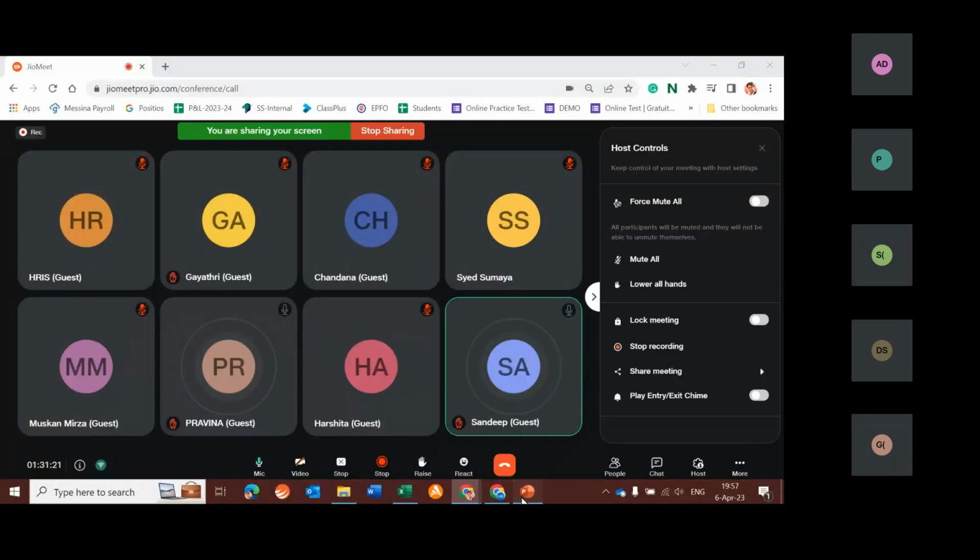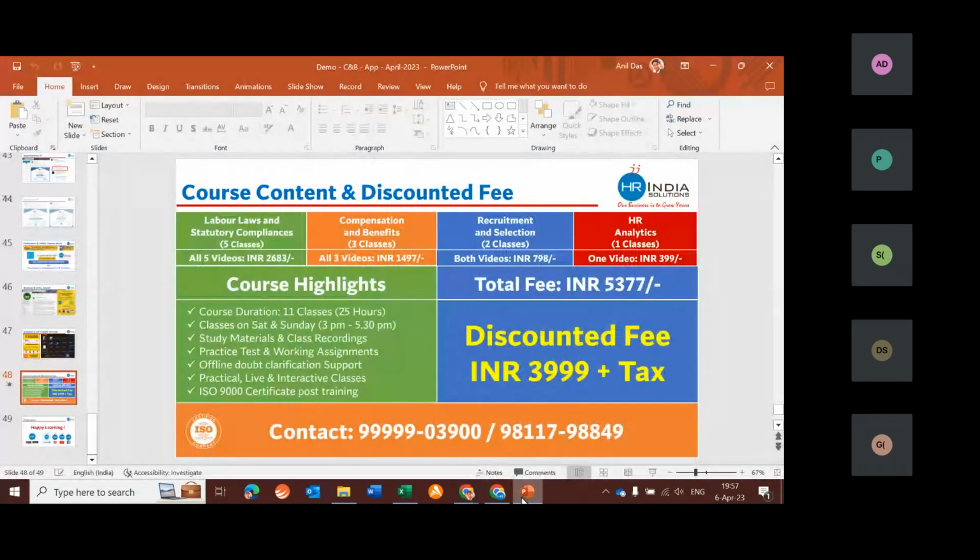Yes. So if I want to take the admission, I have to call that number. Yes, I will be sending you a WhatsApp message, and I will also send you a mail with the recording of today's class. So you will get my contact number. You can speak to me, and both the numbers are flashing on the screen. You can take a screenshot also.